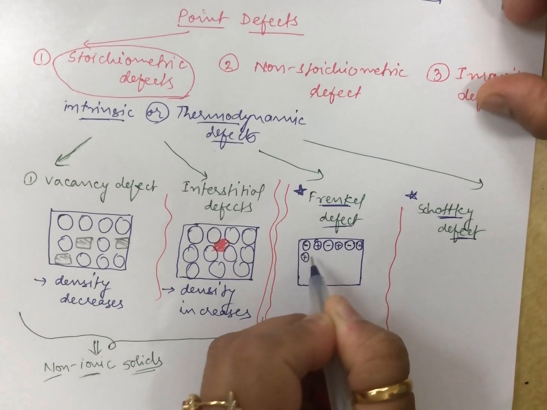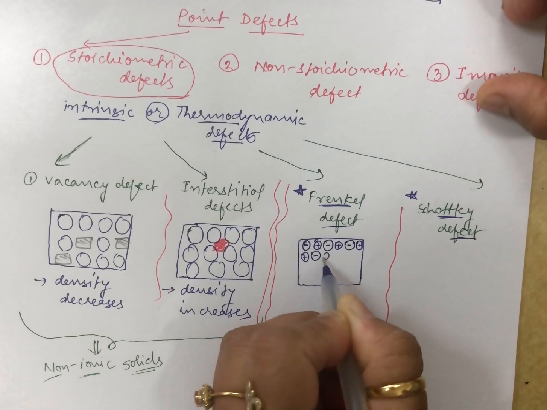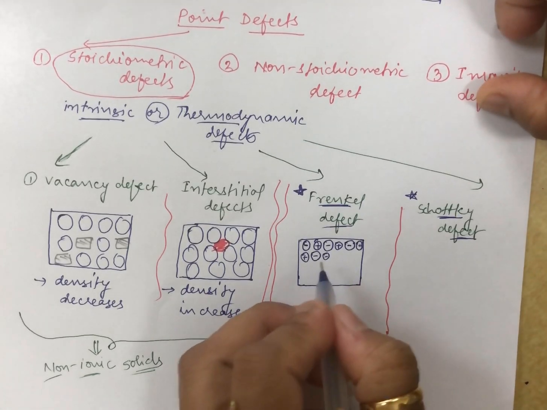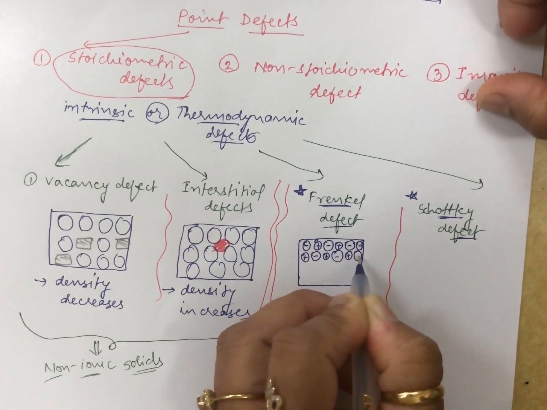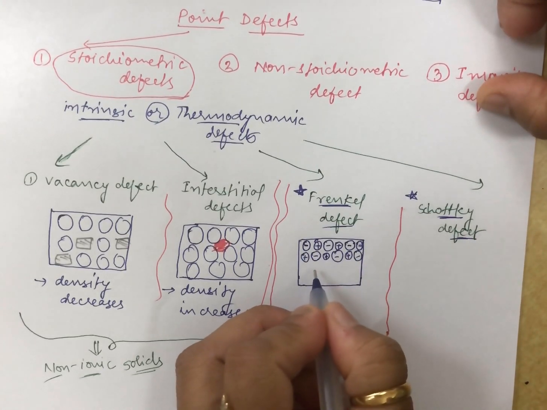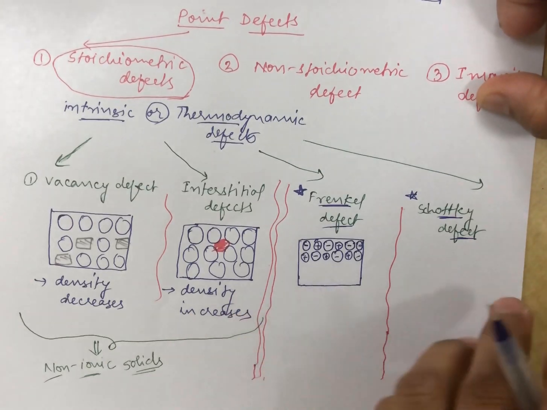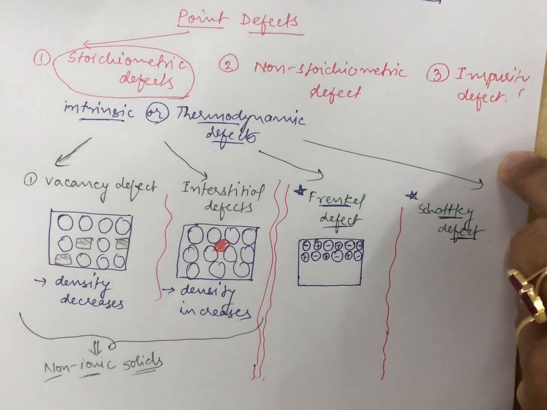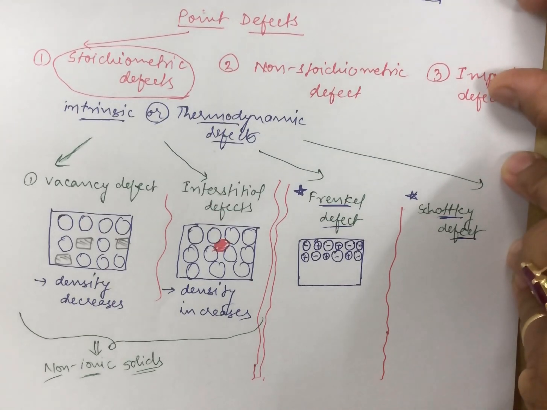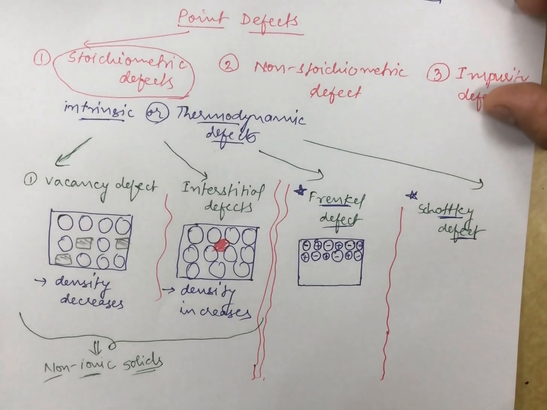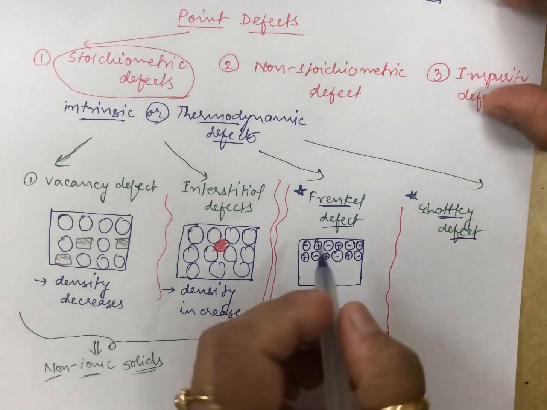In the case of Frankel defect, one of these ions tries to leave its space and occupies the interstitial space. It is the smaller ion that dislocates from its normal site to an interstitial site. It creates a vacancy defect at its original site and an interstitial defect at its new space.